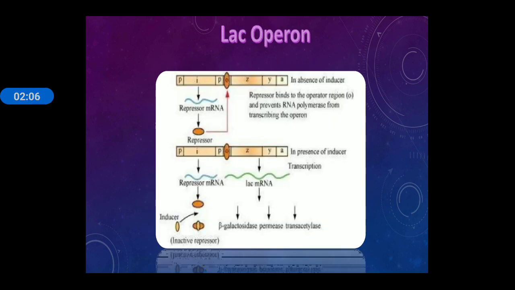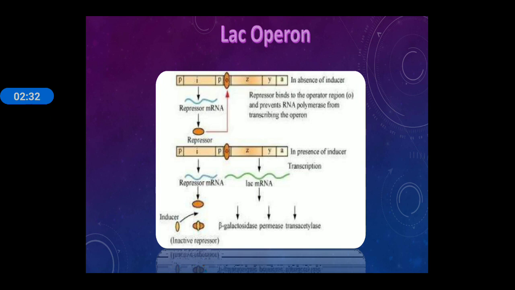The next topic is the lac operon. The operon system is a set of different genes, the structural gene, the terminator gene, the operator gene, which work in close coordination, and it leads to the formation of a new substance. Here LAC represents the lactose sugar.